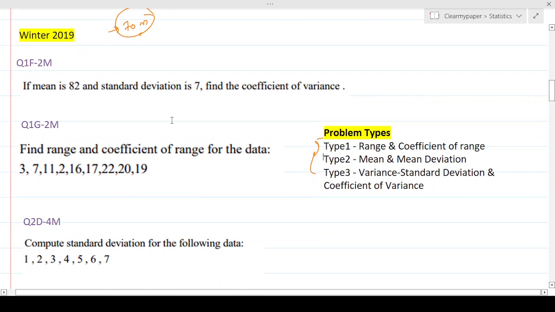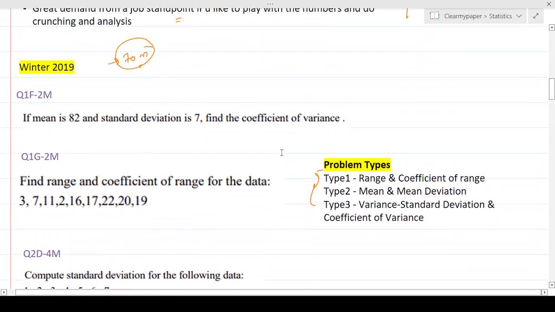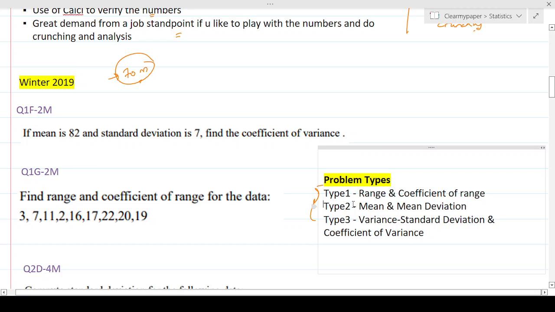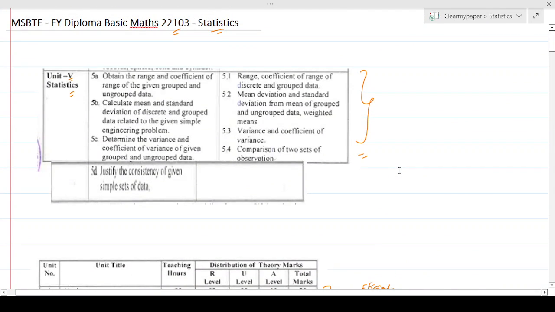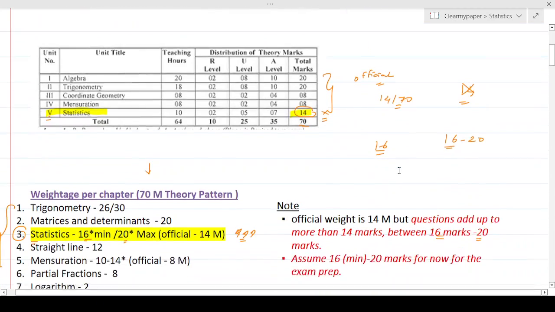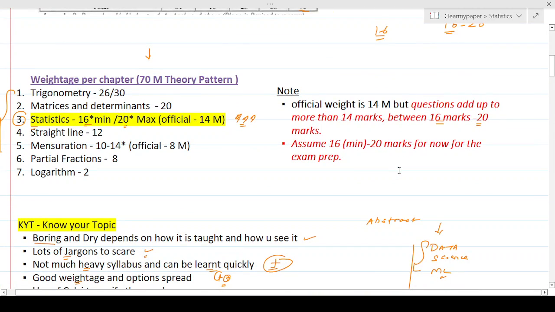So 3 types of problems, and I've already copied all the problems. In the next few sessions we'll take each type separately and solve them. We'll understand from a conceptual standpoint, and I'll take some exam problems and provide detailed solutions to all of these questions and how to think about them, and that way we can get it going. So hopefully this was a good preamble for how to think about statistics, what this subject is all about and what it brings. In the next few sessions we'll get started, and I'll see you in the future videos.